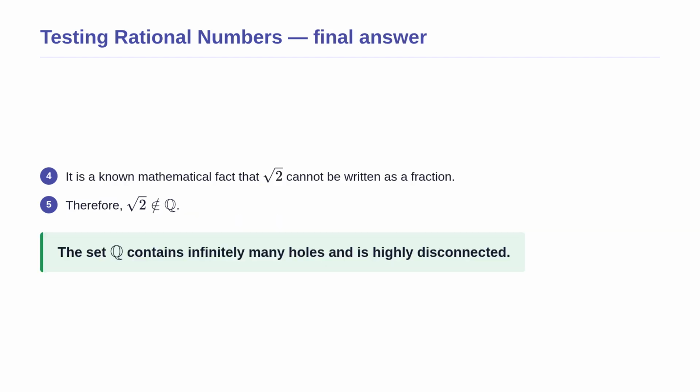Continuing our evaluation, we rely on a well-known mathematical fact. The square root of 2 is an irrational number. It cannot be written as a simple fraction. Therefore, it is not an element of Q. Because we have two numbers in our set, but a number between them is missing, the set of rational numbers is not an interval. In fact, between any two rational numbers, there are infinitely many missing irrational numbers. The set is completely shattered and highly disconnected.